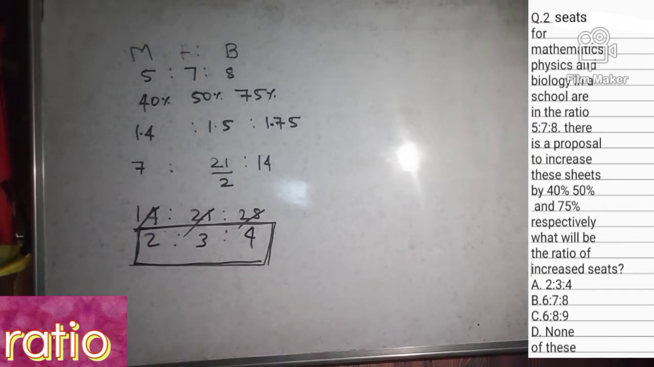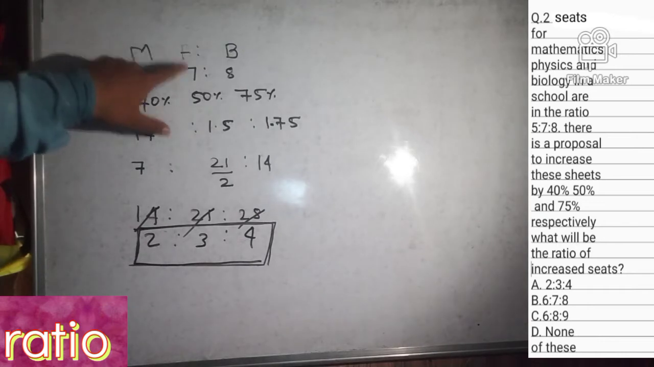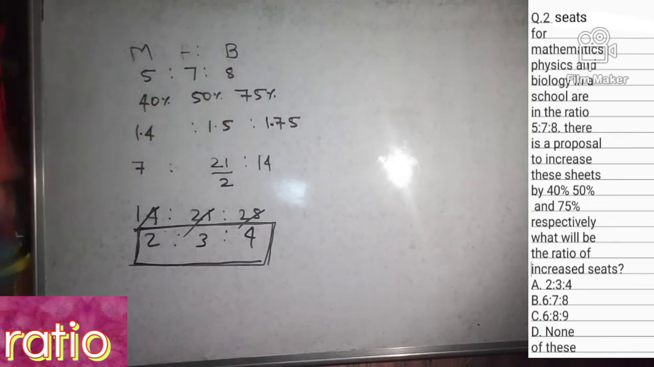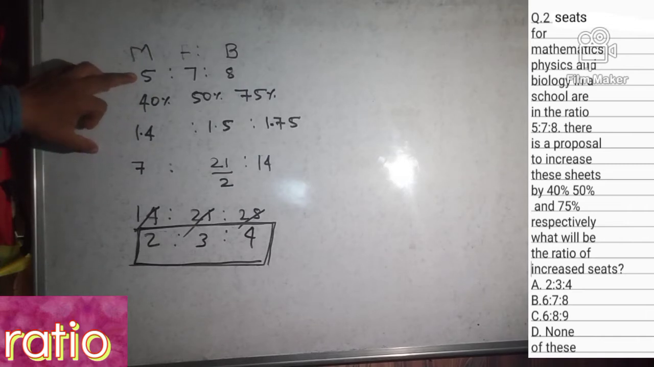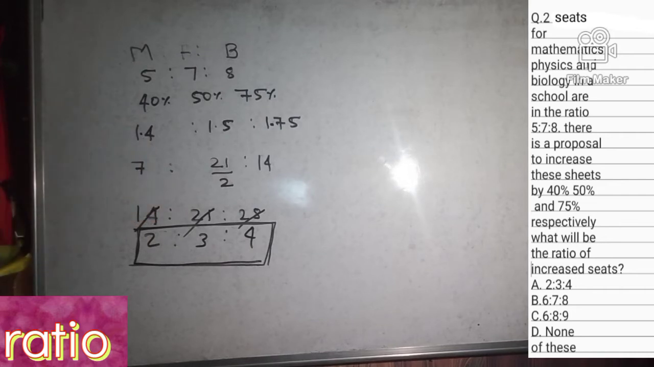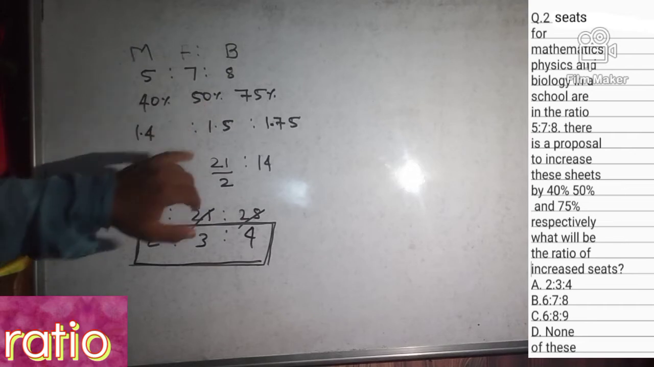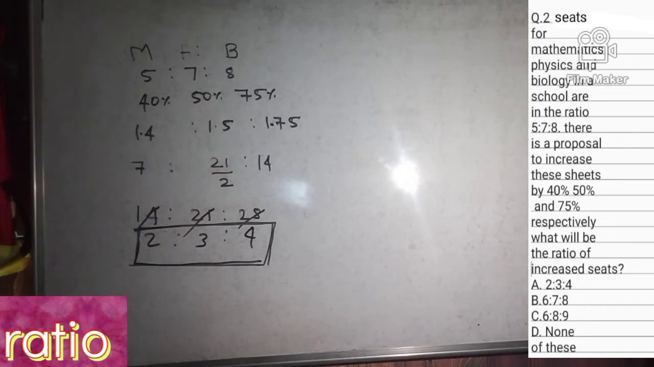See here once again, friends: mathematics 5, physics 7 and biology 8. This is increased by 40%, this is 100% and 40%, it will be 140%. We can write it as 1.4, right? 7 increased by 50%, so it will be 1.5, 150%. So we can write it as 1.5.